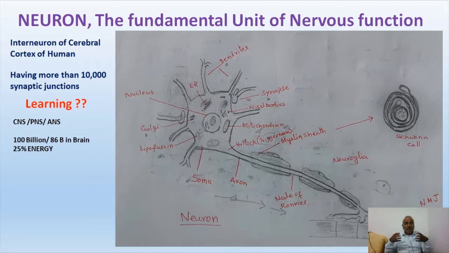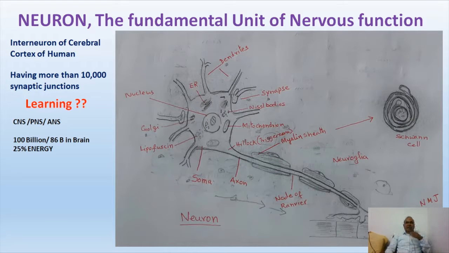As a result of these internuncial neurons, which we described earlier, we get a lot of thoughts. As many as 30,000 ideas we get every day, but we take only a few of them which are useful to us. So the brain is the structure that is continuously using the energy. 25% of the energy that your body gets from food will be given to the brain only.